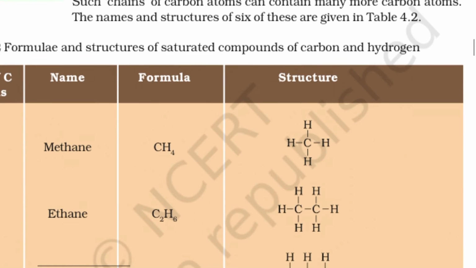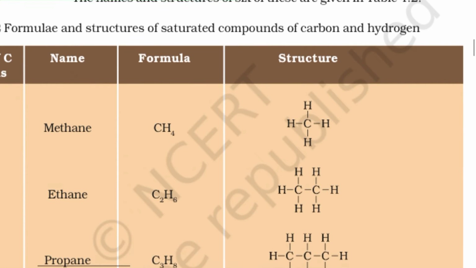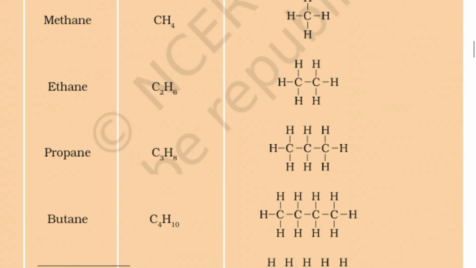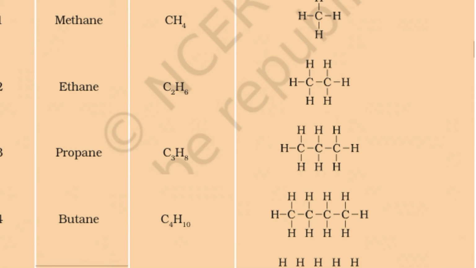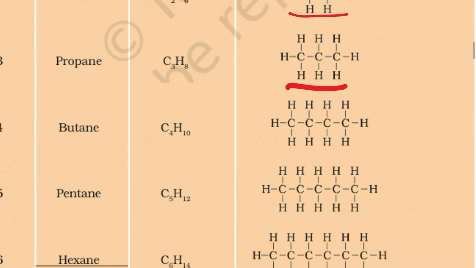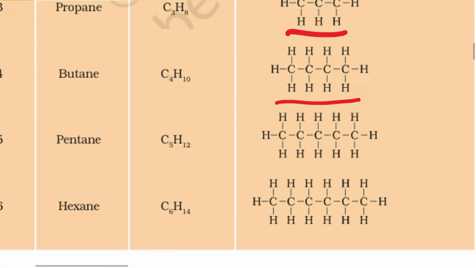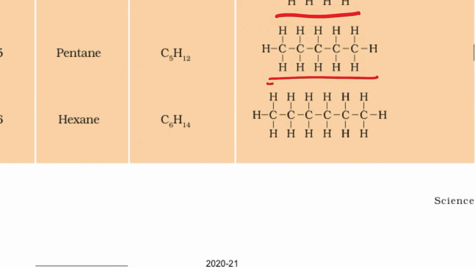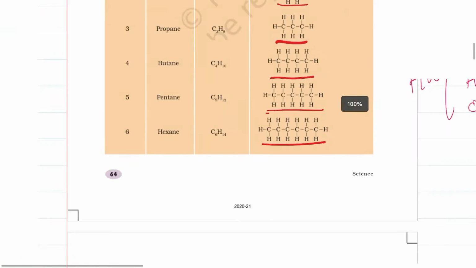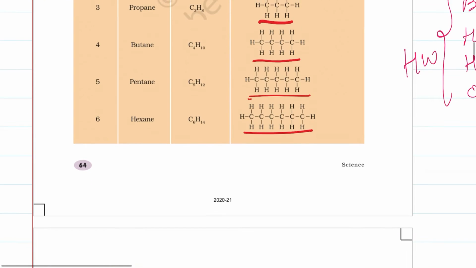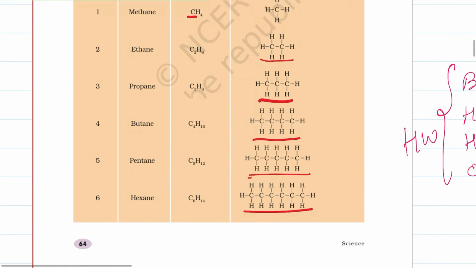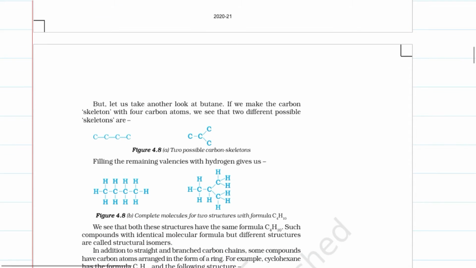The names and structures of 6 of these are, as already explained: methane has 1 carbon, ethane has 2 carbons, propane 3 carbons, butane 4, pentane 5 and hexane 6. You can see how they are attached in a straight chain. These are chain structures, just in a linear fashion.